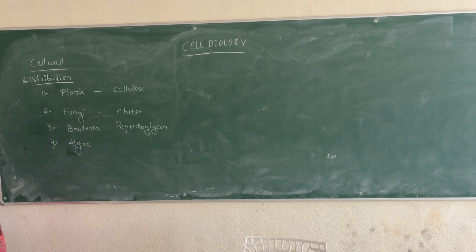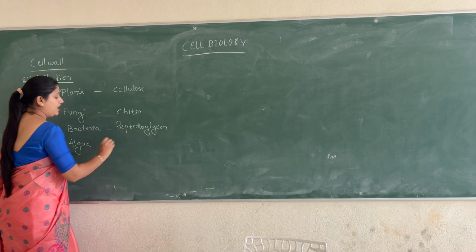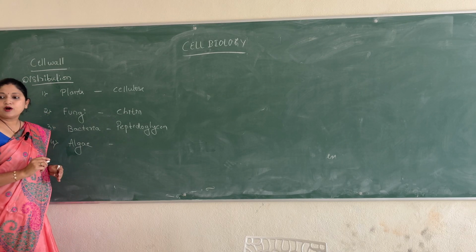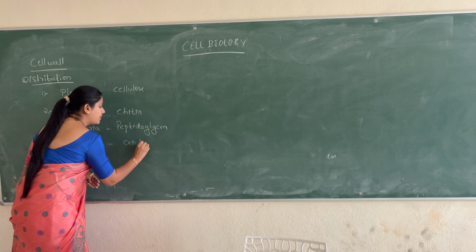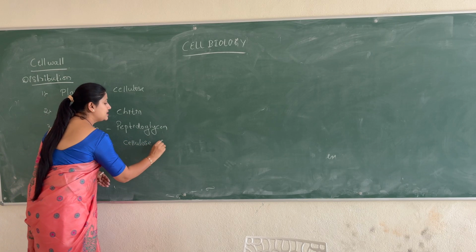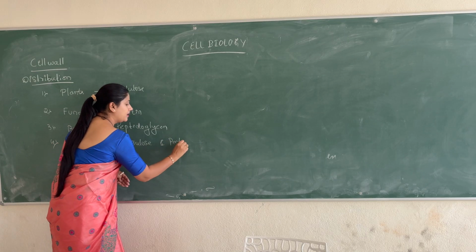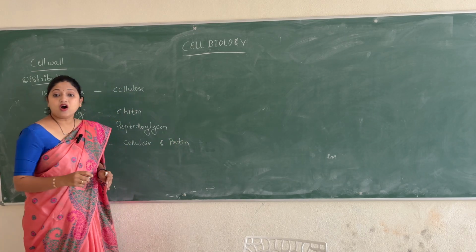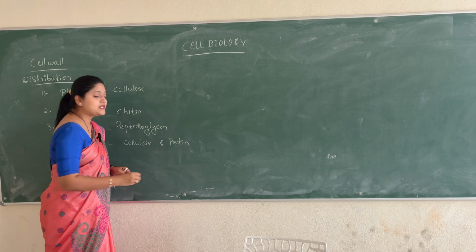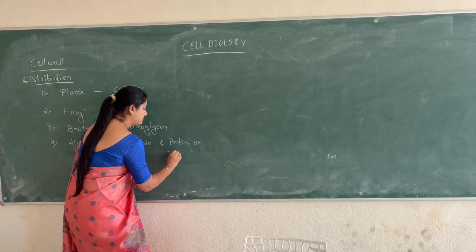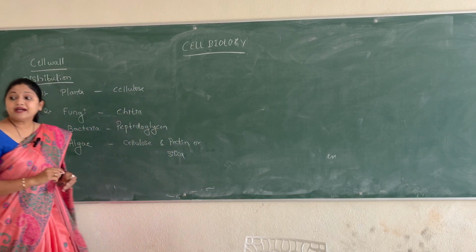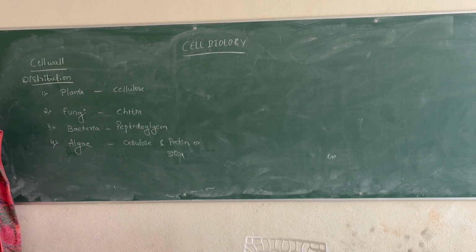Algae. Algal forms also have the cell wall. And what is the algal cell wall made up of? Algal cell wall is majorly made up of cellulose and pectin, or most of the times we also see the presence of silica. You remember the diatoms? Right? Silica shells. So even the silica is also a part of the algal cell wall.